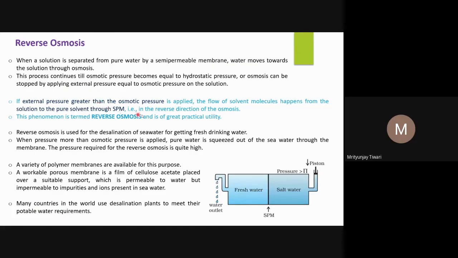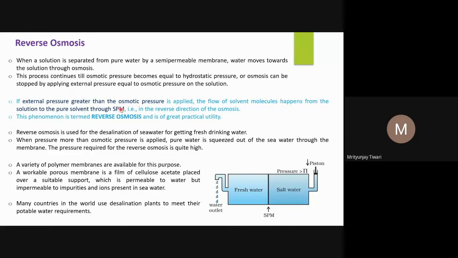If an external pressure greater than the osmotic pressure is applied, what happens? If you just apply the osmotic pressure to the solution, there will be no movement of solvent molecules from the solvent to the solution. However, if you apply extra pressure, larger pressure, what will happen? Then the solvent molecules will now move from the solution to the solvent phase. And this process is now reverse osmosis, opposite to osmosis.